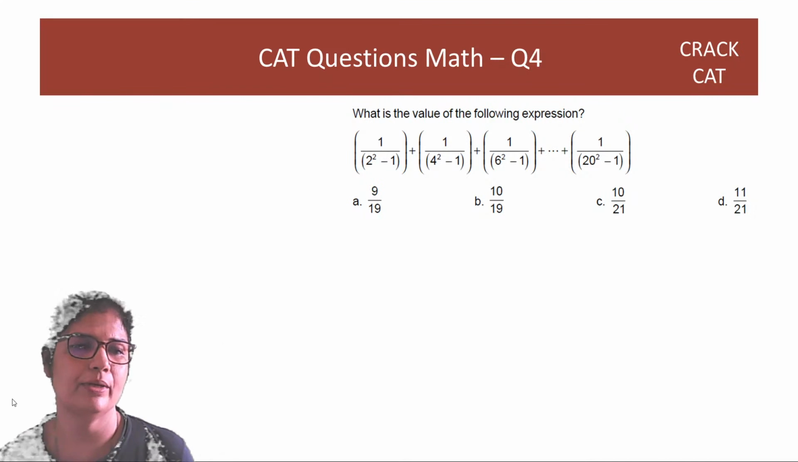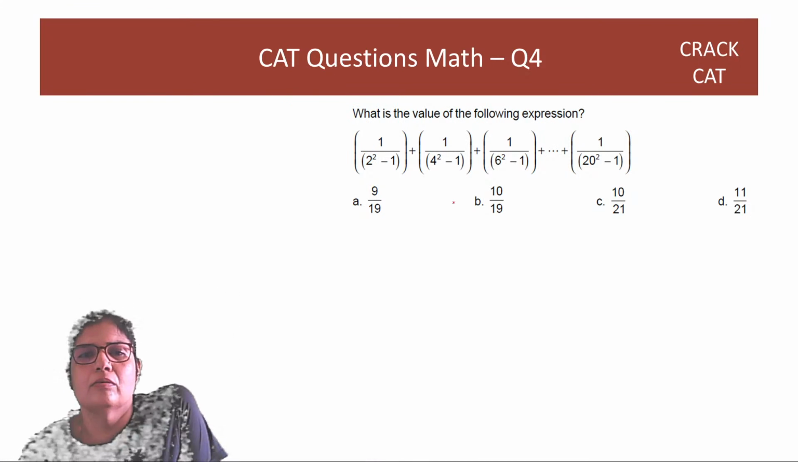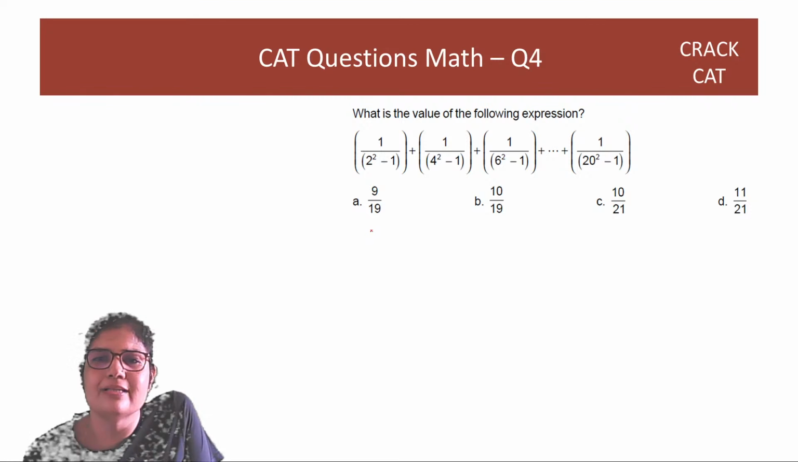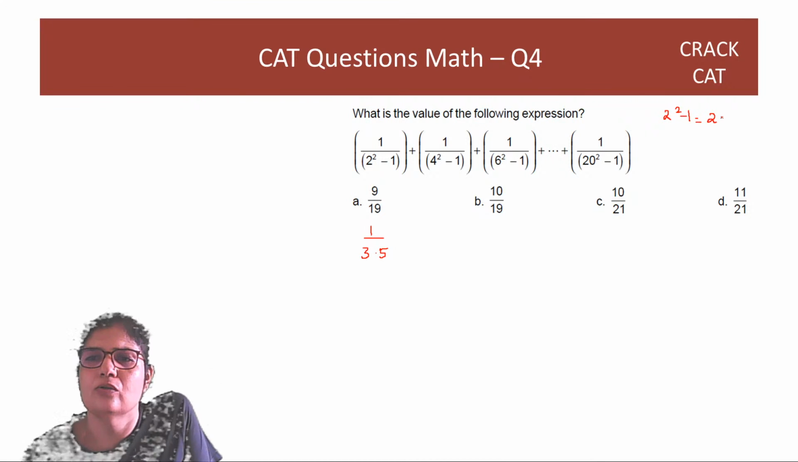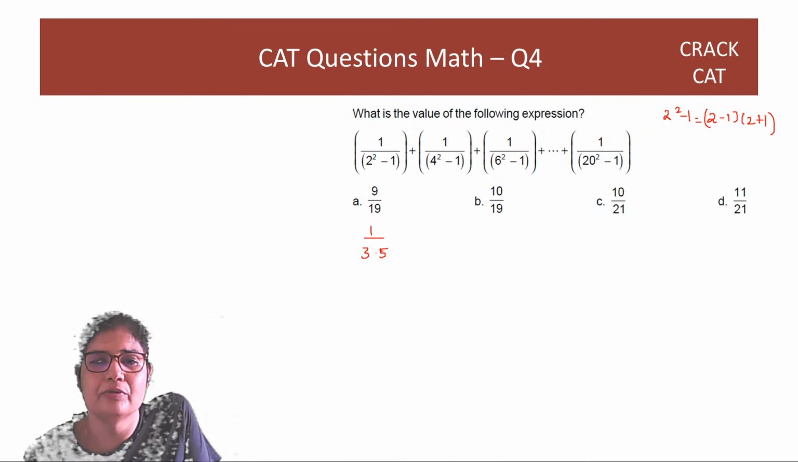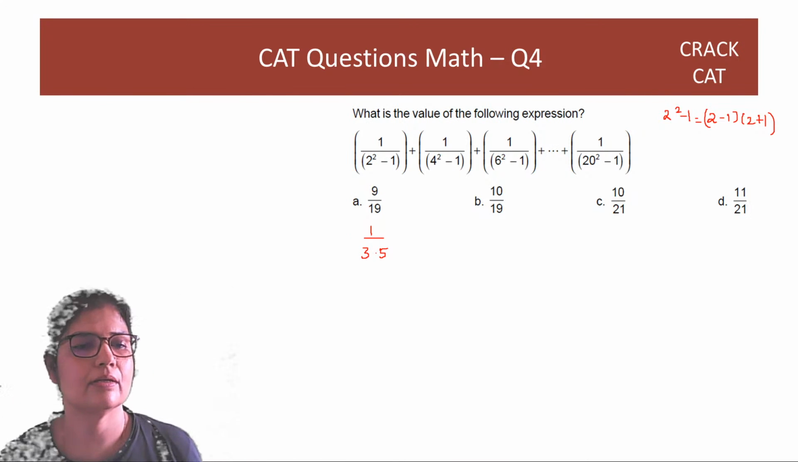What is the value of the following expression? So if you start off, guys, this is going to be 1 over 3 into 5, right? I can rewrite 2 square minus 1 as 2 minus 1 into 2 plus 1. So the first term, in fact, won't be 3 into 5, it will be 1 into 3. So it's going to be 1 into 3.